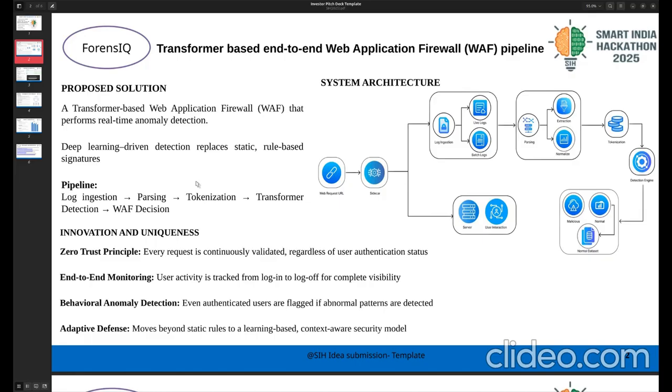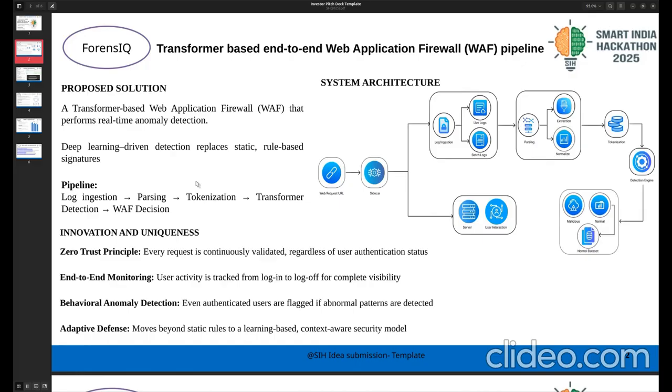In log ingestion, all the batch logs, the historical logs as well as the real-time logs are collected. Then they go into the parsing stage, where the data is extracted by key fields like parameters, methods, path, etc., and normalized. The unwanted data is removed, and the data is tokenized for the model to recognize it much faster. After tokenization, our model detects whether it's suspicious or malicious or not.